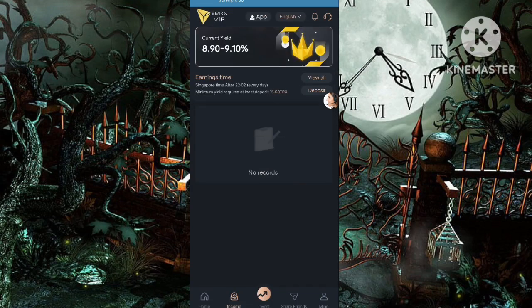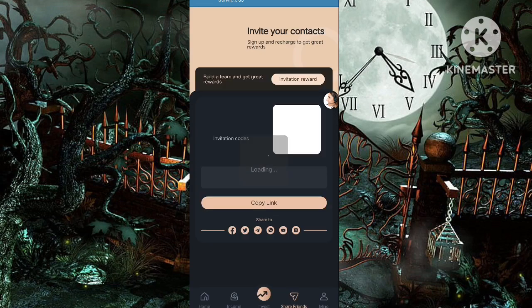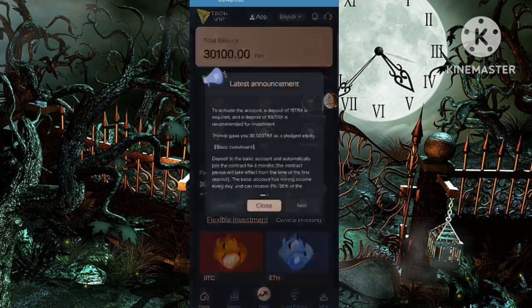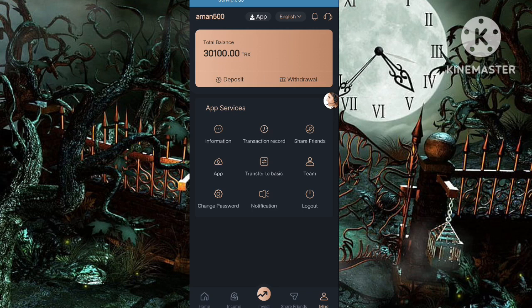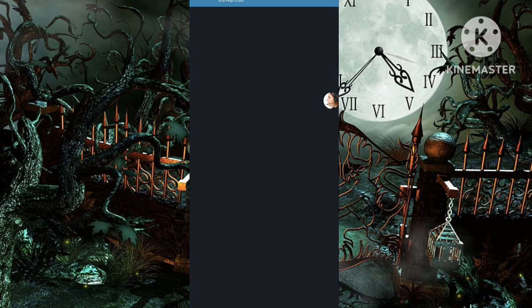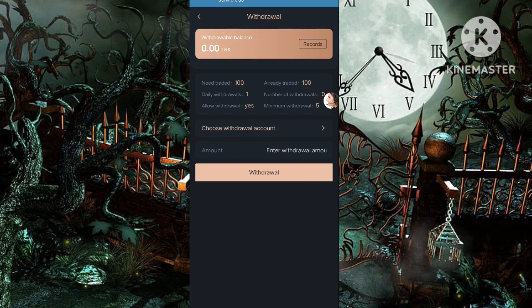So now I tell you how you make money here. I told you already, you share your link with your friends on WhatsApp, Twitter, Facebook, Instagram, anybody, and you make unlimited money. So this is my main option, and there is also team, transfer, basic, change password, share friends, notification, email, log out. This platform's app is available, so please tap here and download this platform's app. I deposited here some time ago.